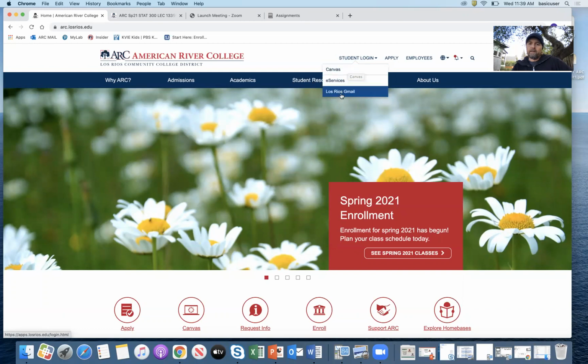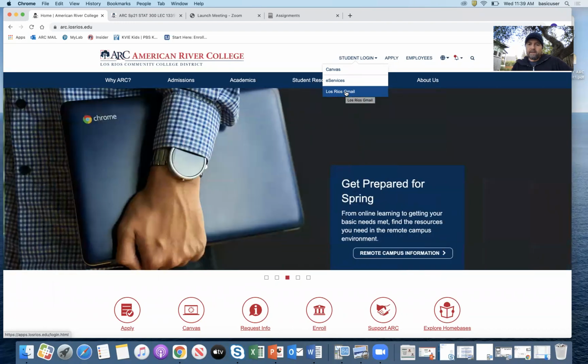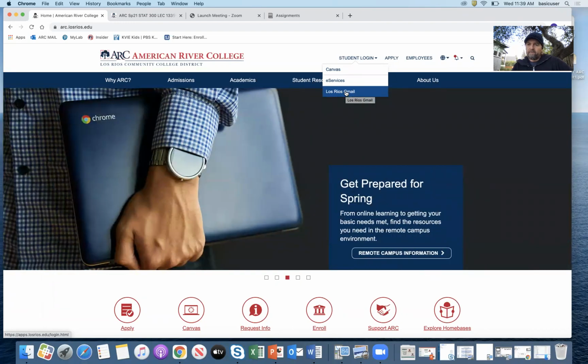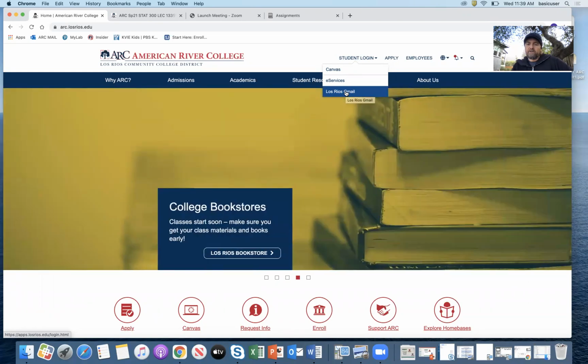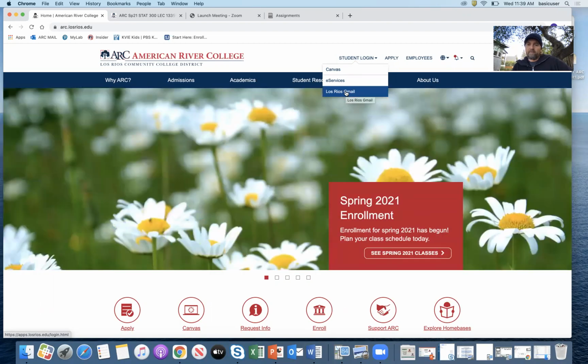One word of note about Los Rios Gmail while we're here. If I send any emails, it will go to the account you have on record with the school, which is typically your Los Rios Gmail account. If you have a different email that you would prefer to use, you can change that. You can put the email that you prefer so that you don't miss anything from me.